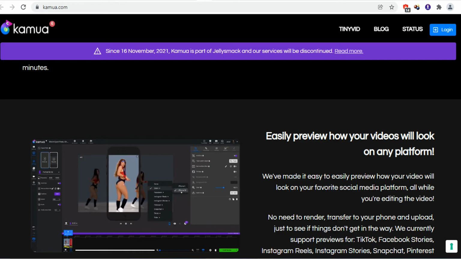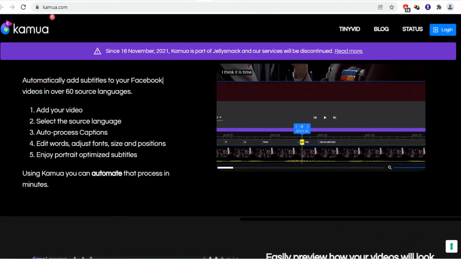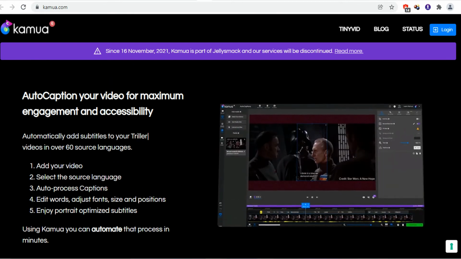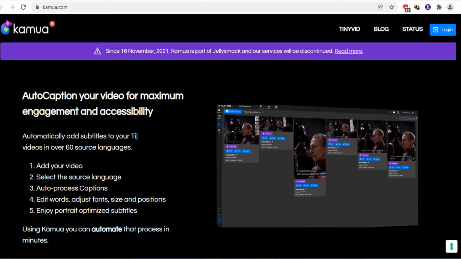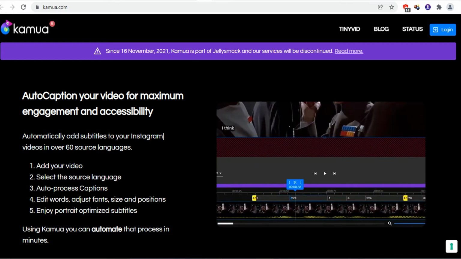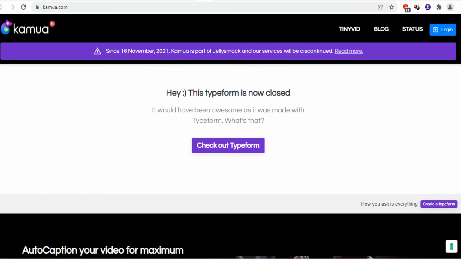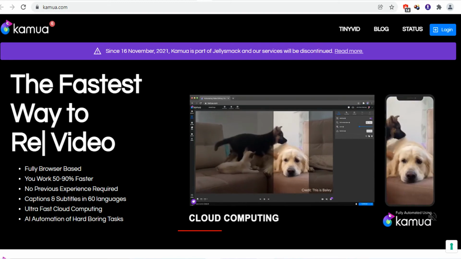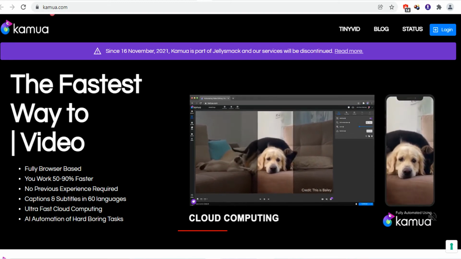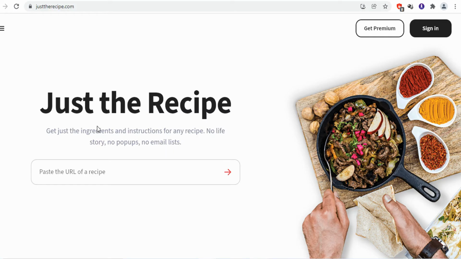Simply add your video, select the source language, then auto-process the captions. You can edit the words, fonts, size, position. Enjoy portrait optimized subtitles. You can easily preview how your video will look on any platform like Instagram, Facebook Stories, Snapchat, Pinterest, etc.